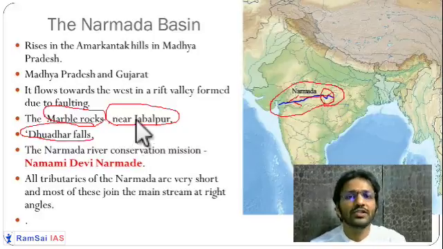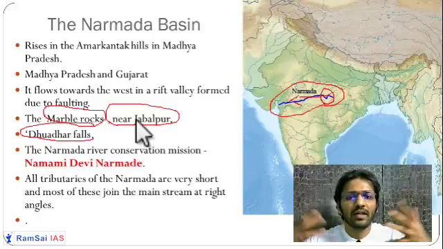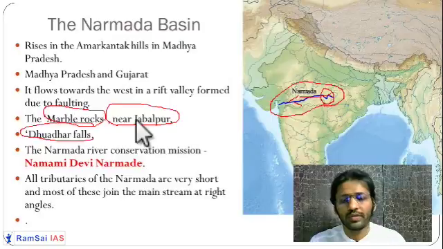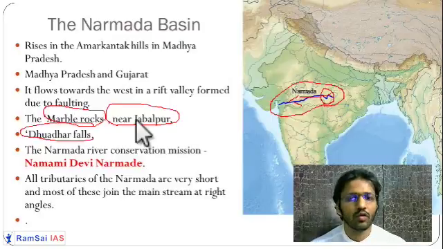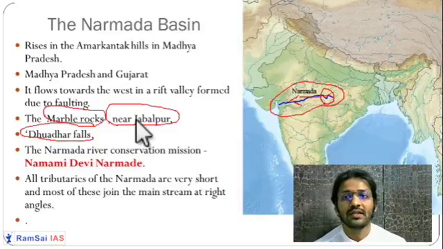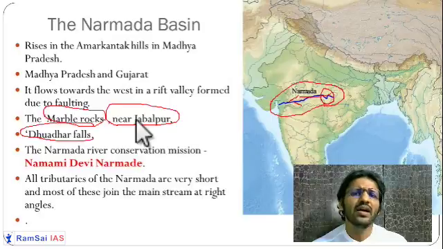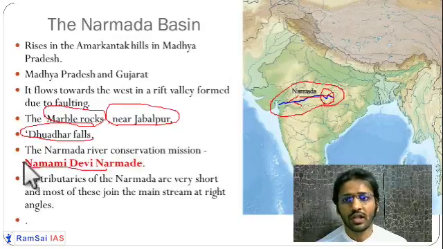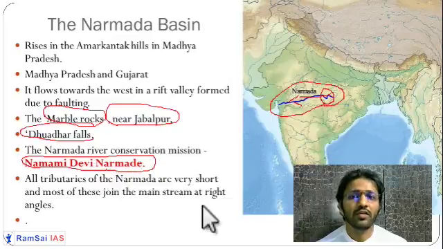In ancient times, the kings in Madhya Pradesh, during full moon nights, this marble gorge used to glow in the moonlight, and they used to swim in the river, or go for a night walk just to experience the pleasant atmosphere on the full moon day. Okay, so this river is very important. This is one of the lifelines of central India, because central India is a very arid, semi-arid type of region. It is also facing problems like river degradation and pollution. So the Namami Devi Narmade mission has been started by the government of Madhya Pradesh.